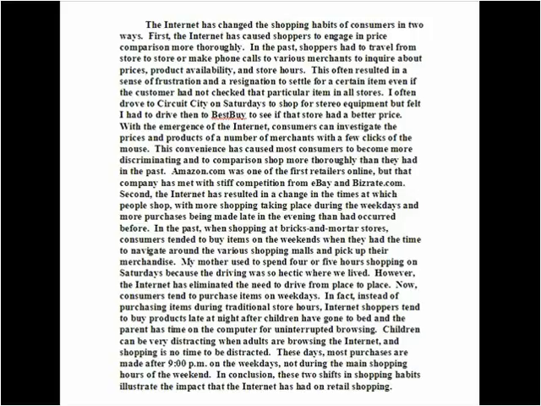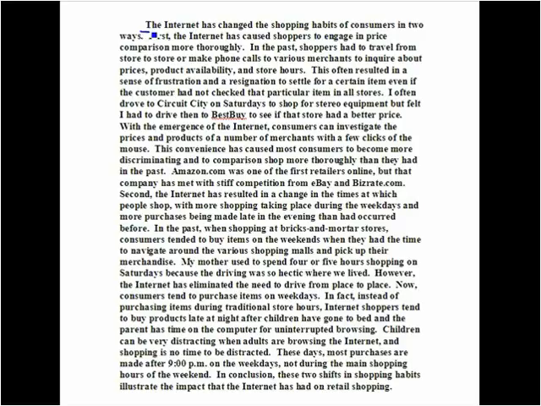First, the Internet has caused shoppers to engage in price comparison more thoroughly. In the past, shoppers had to travel from store to store or make phone calls to various merchants to inquire about prices, product availability, and store hours. This often resulted in a sense of frustration and a resignation to settle for a certain item, even if the customer had not checked that particular item in all stores.